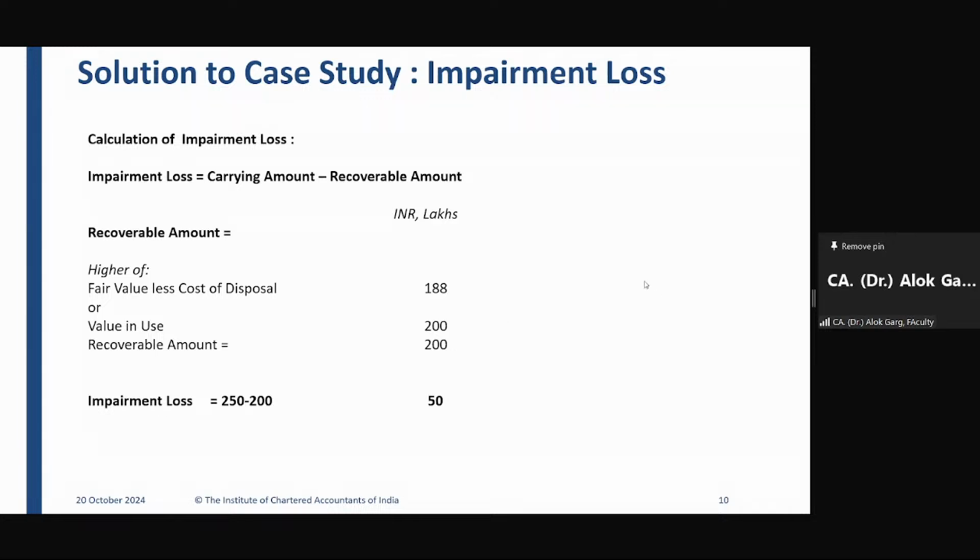So recoverable value is 200 lakhs. I think somebody has played a YouTube video also. So impairment loss is 50 lakhs, 250 minus 200. Okay.